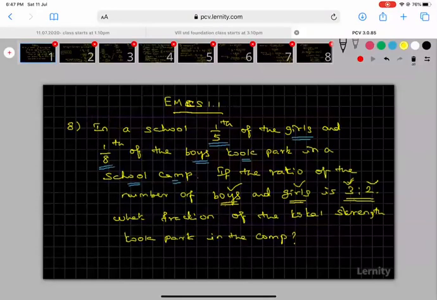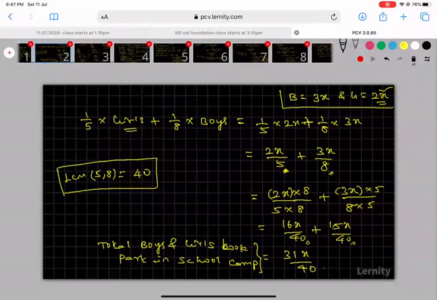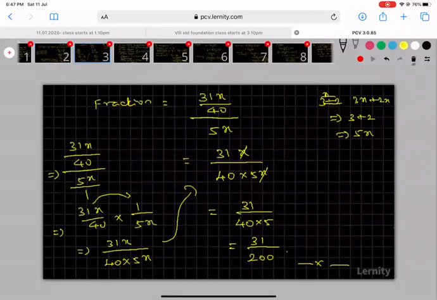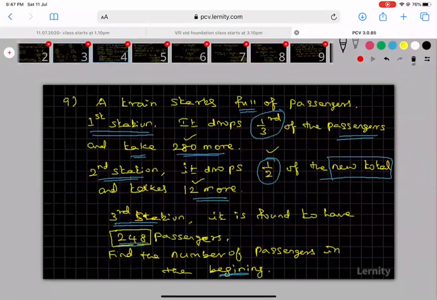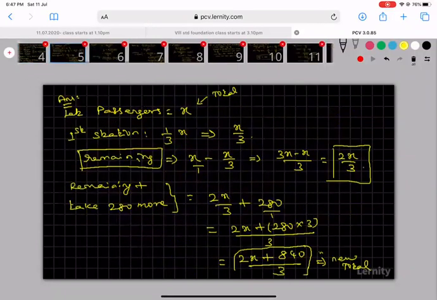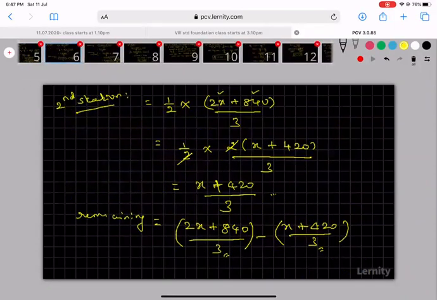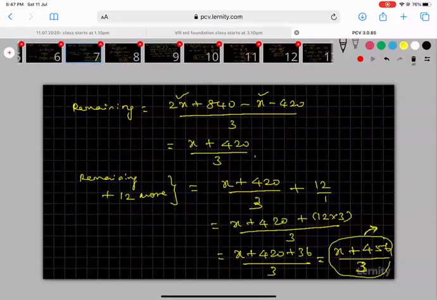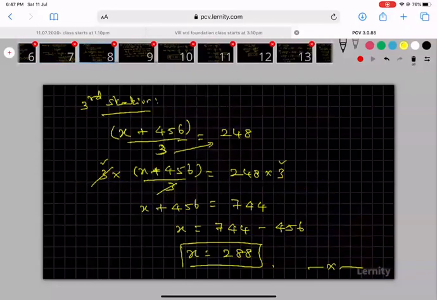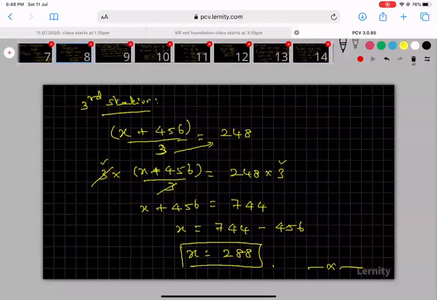So this is the first slide. Second slide. Third. Fourth slide. Fifth slide. Sixth. Seventh slide. Eighth. Ninth slide.